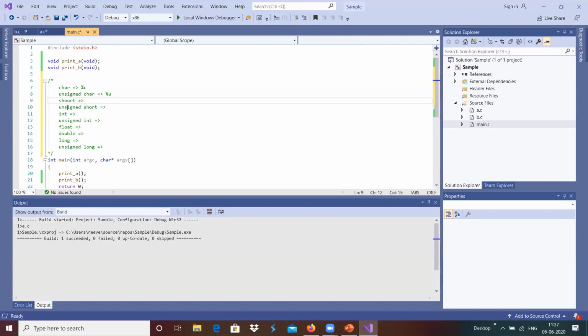For the integer we know %d, the unsigned integer is %u, the float is %f, the double is also %f, the long is %l, and unsigned long will be %lu, that we can use in the parameters.